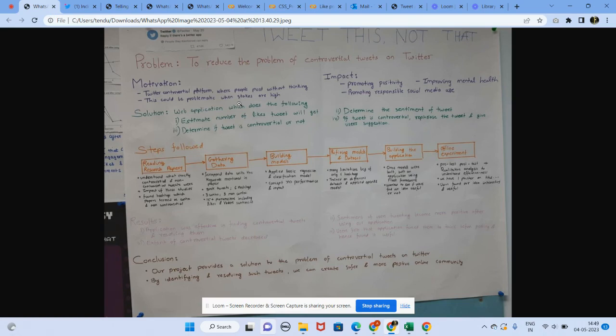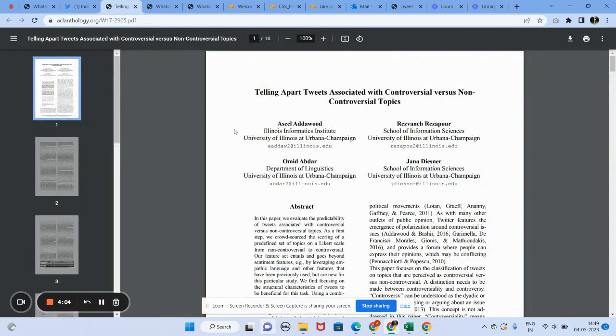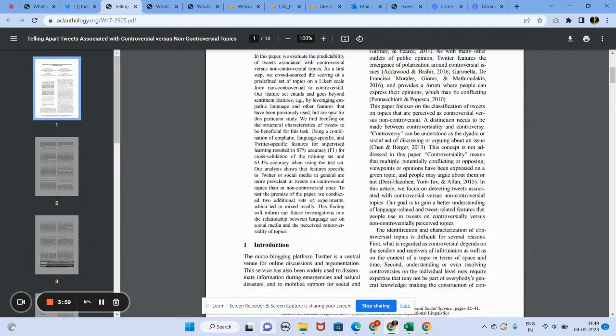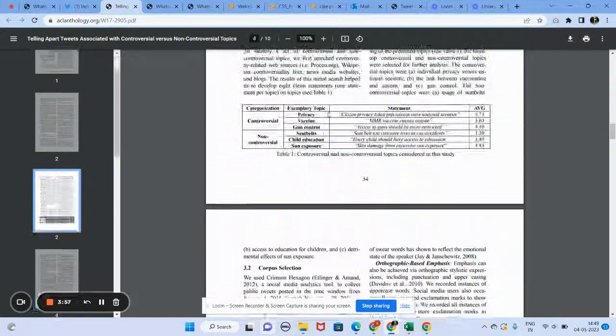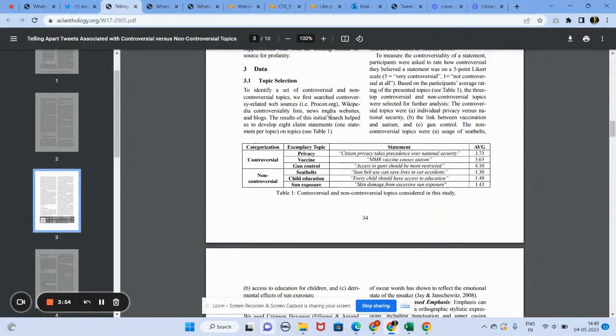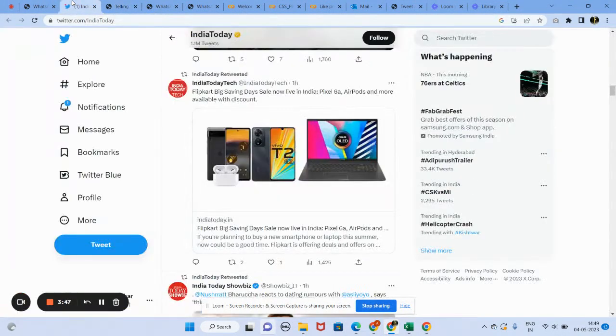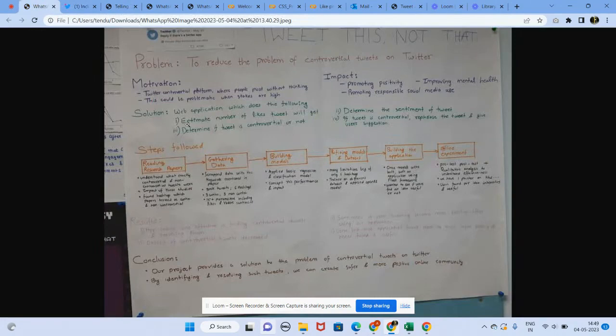But still, we were in the hypothesis phase, and we wanted to confirm that our hypothesis was true. For that, we read through many research papers on controversial and non-controversial topics to understand what exactly it means and how it affects people. As you can see in this paper, the author mentioned a few examples of controversial and non-controversial topics, and tried to analyze them. After going through lots of research papers, we came to know that this problem is real and it needs to be solved. That is when we thought, let's do this project on this topic.